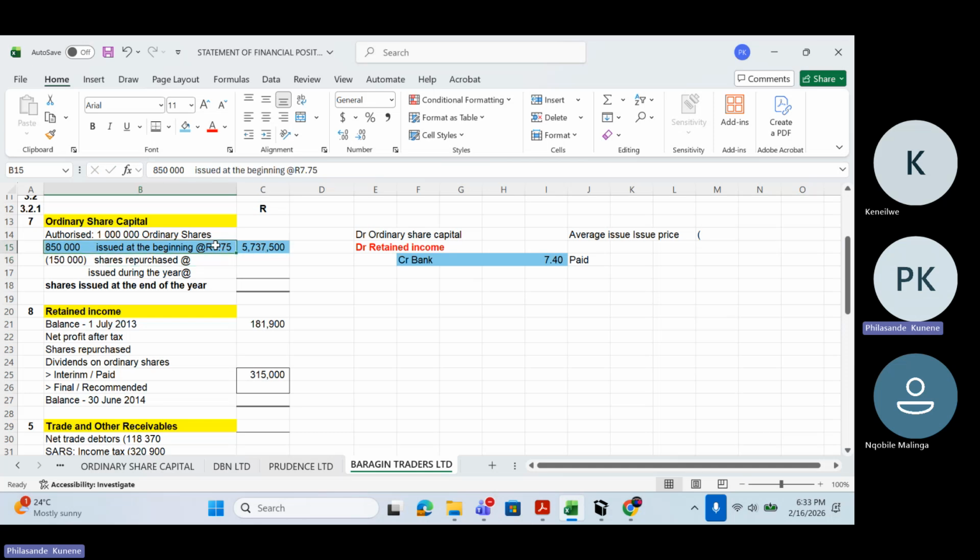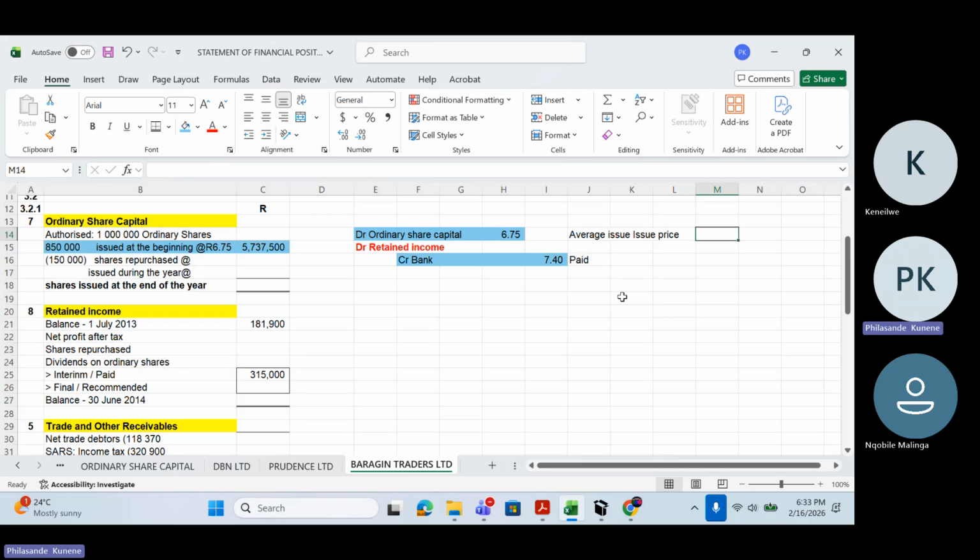6.75 rand. What is this? 6.75 rand is my issue price, right? So which means these shares were issued at 6.75 rand. What does this mean? It means we were supposed to buy them at 6.75 rand, but we bought them at 7.40 rand. You can see now what is happening here. Now we said the difference between the issue price and the amount that has been paid.